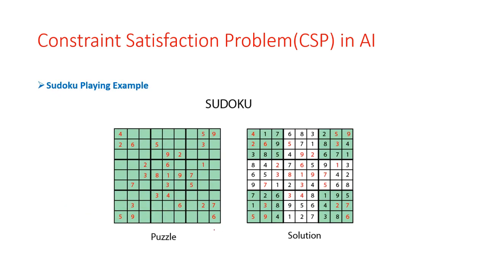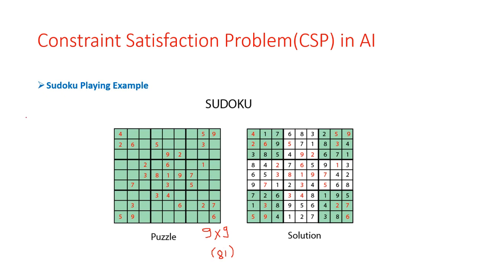This is our 9 by 9 matrix, with 9 rows and 9 columns, which means a total of 81 places. So we have 81 numbers or 81 blocks.